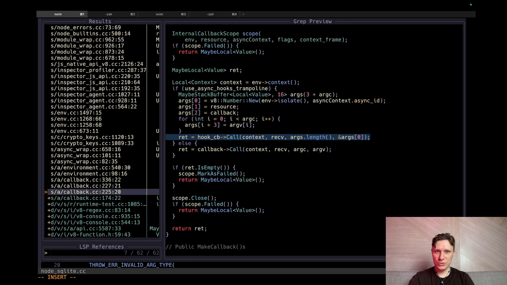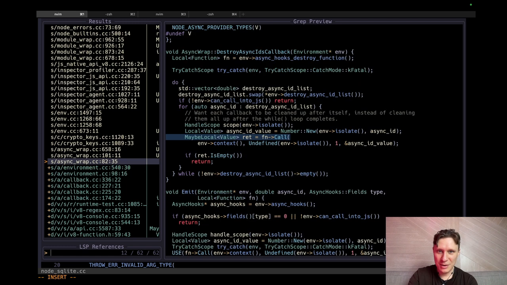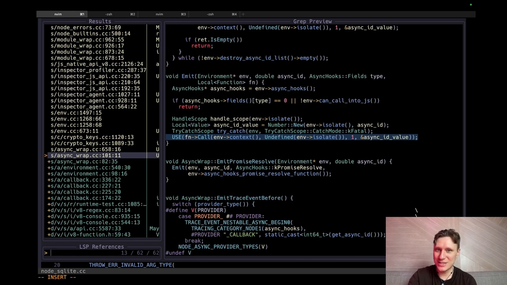Args. What is args? Args length. My heart sinks because it's hard to find something useful. I'm getting frustrated, but nevertheless, the best thing we can do is just read some examples. For example, this one. We just pass one argument. And look at this, guys, we don't need an array, we just pass one argument and give a pointer to it.